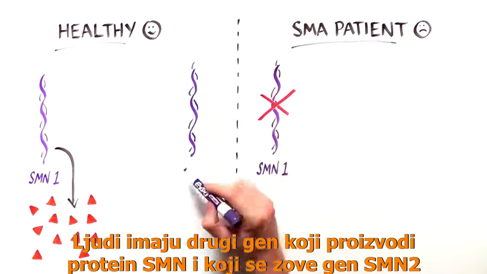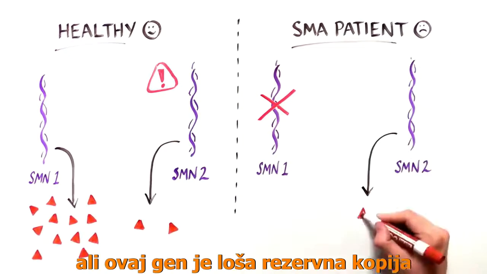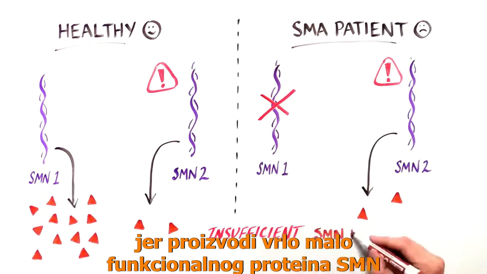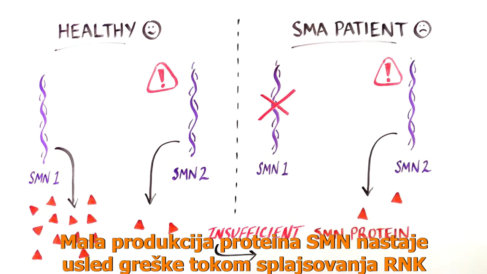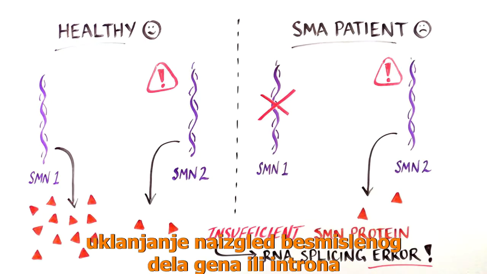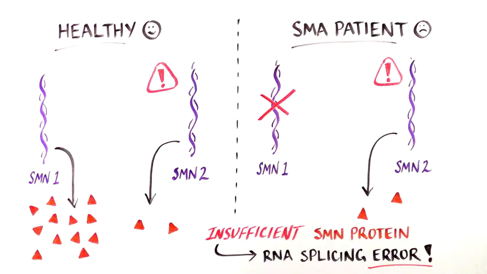Humans have a second SMN-producing gene called SMN2, but this gene is a poor backup because it produces very little functional SMN protein. This deficiency stems from a mistake during RNA editing. Remember, that's the process of forming a coherent RNA message by removing the gibberish letters, or introns. But what is this mistake, and how does it cause SMA?